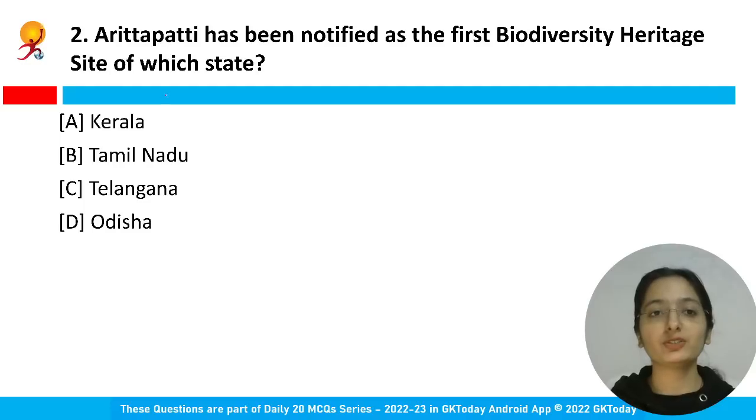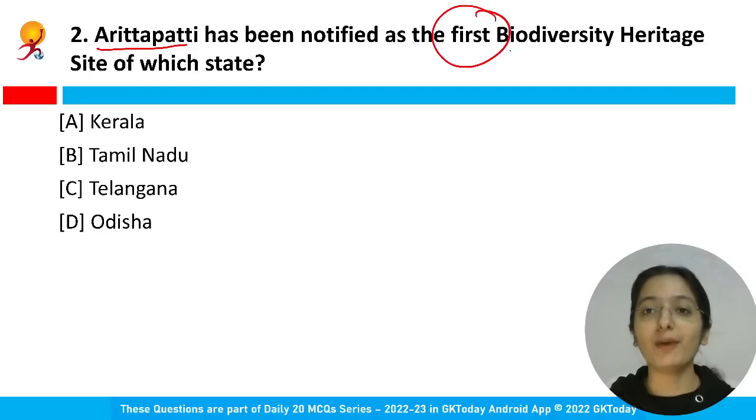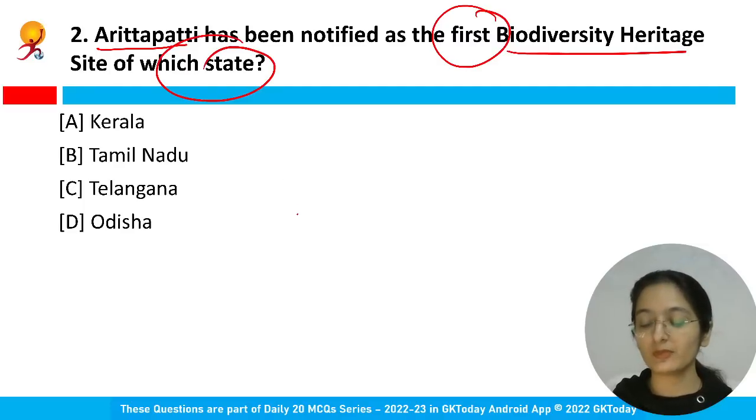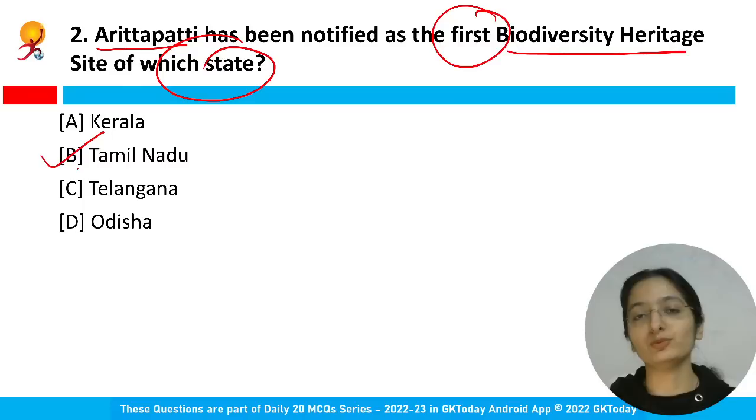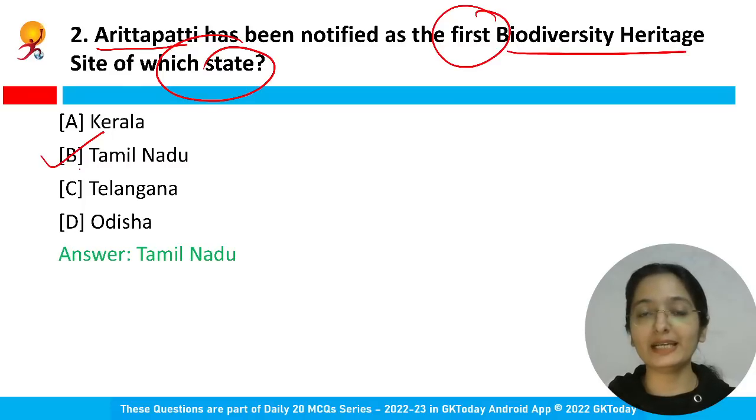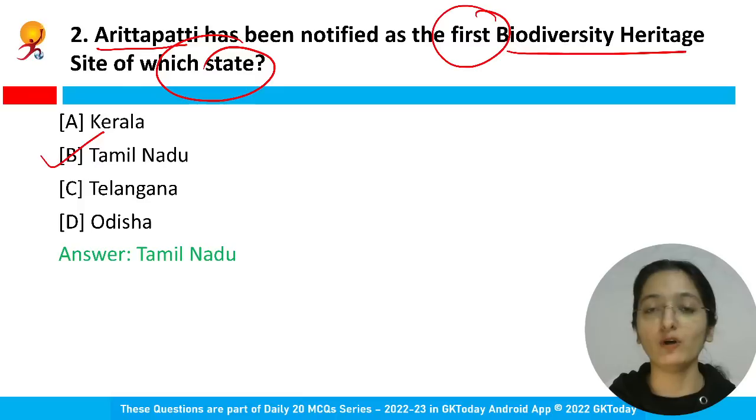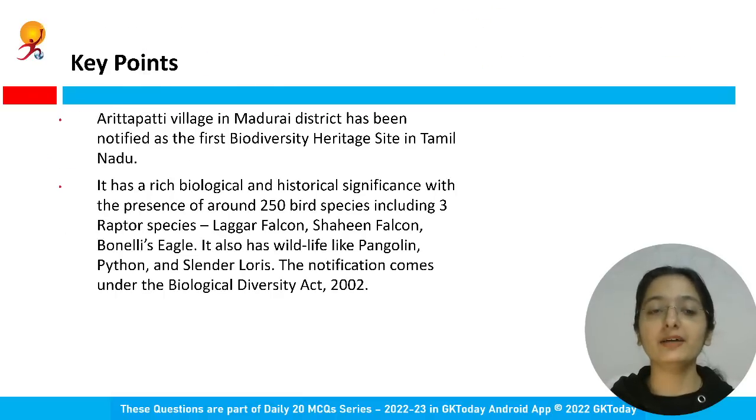Moving on to the next question. Please read the question. Arittapatti has been notified as the first biodiversity heritage site of which state? The name of the state is Tamil Nadu. Option B is the correct answer. Arittapatti has been notified as the first biodiversity heritage site of Tamil Nadu, and this is a village in Madurai.